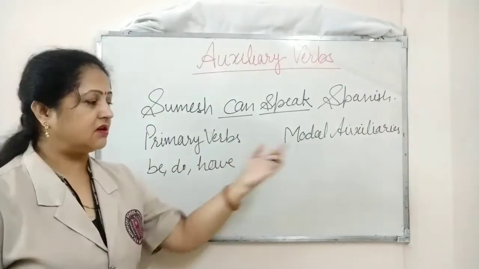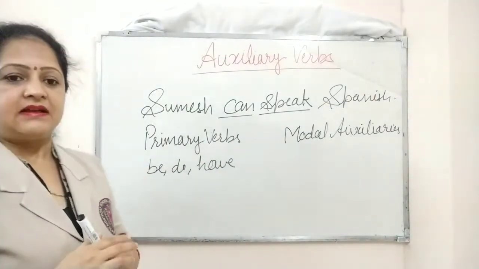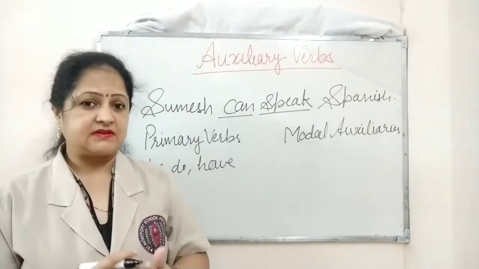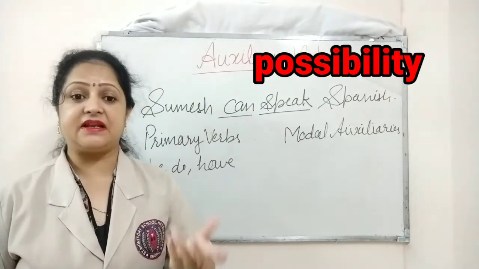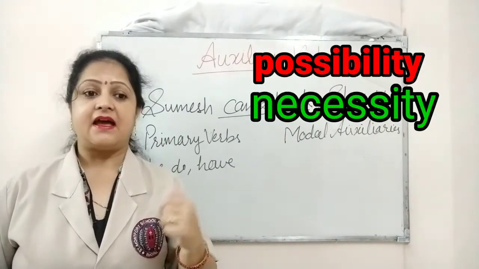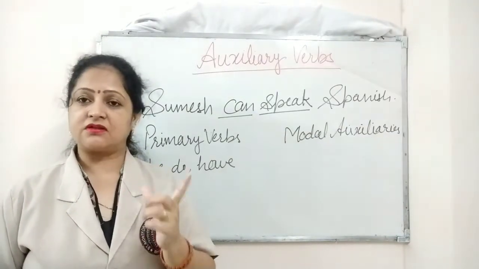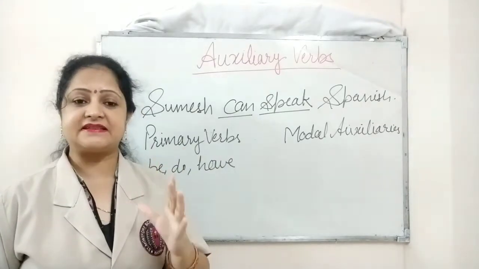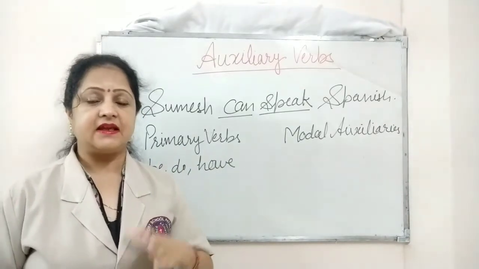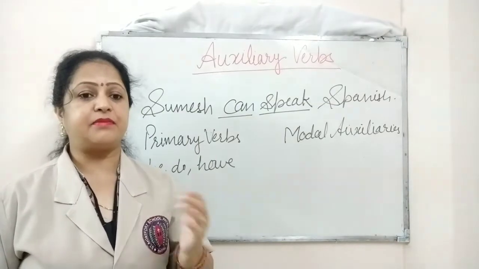And the modal auxiliaries are the verbs that express possibility, necessity, permission and prediction. Okay, so modal auxiliaries express possibility, necessity, prediction, and permission.